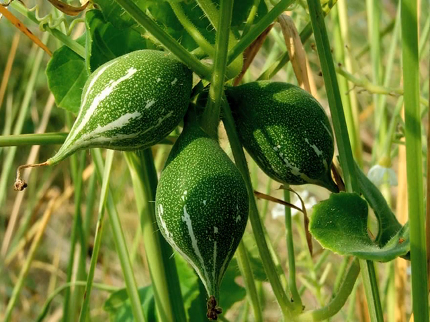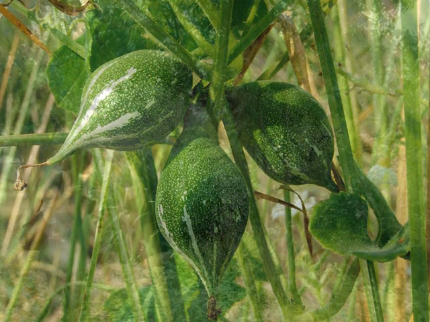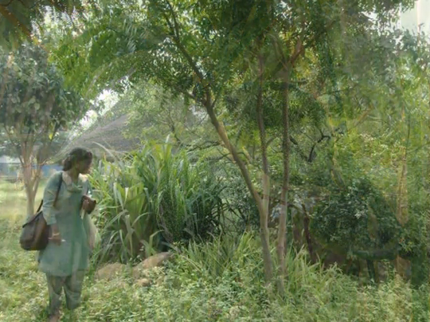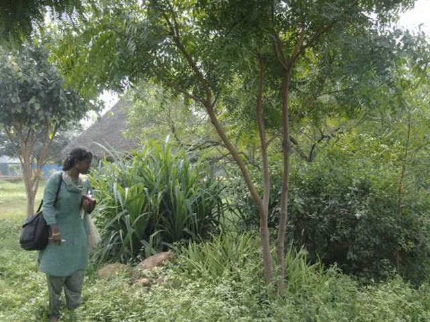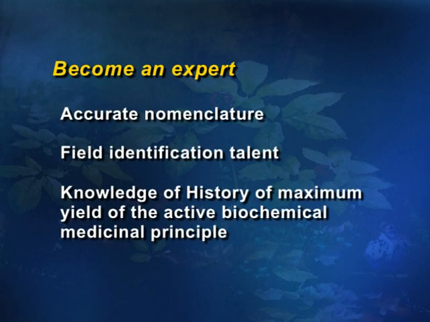He should also know the geography of the herbal plants, like the localities where a particular plant species is mostly available. Further, he should have knowledge and history of the maximum yield of active biochemical medicinal principles. What compounds are present in the herbal medicine should also be known, and only then can he become an expert.